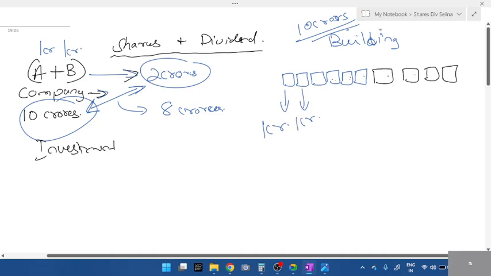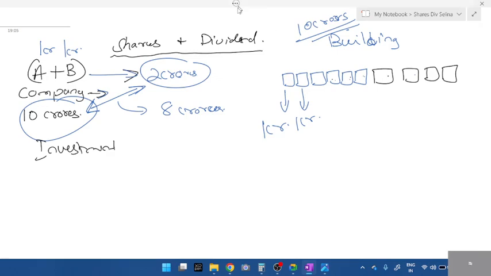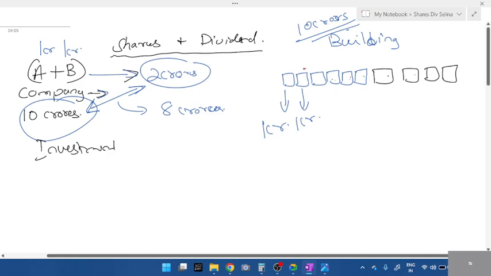So if you want to construct an entire building which has 10 parts, at present A and B have only 2 crores. So how many parts can they construct? They can construct only 2 parts. And for the remaining 8 parts, they have to ask someone for money, or they can give an advertisement.